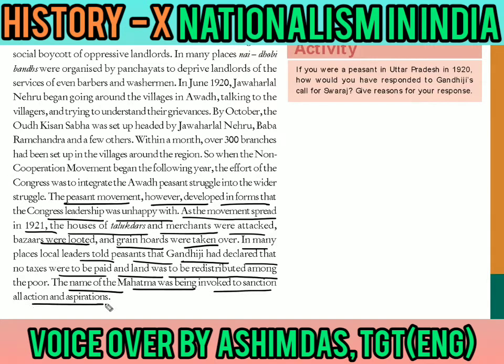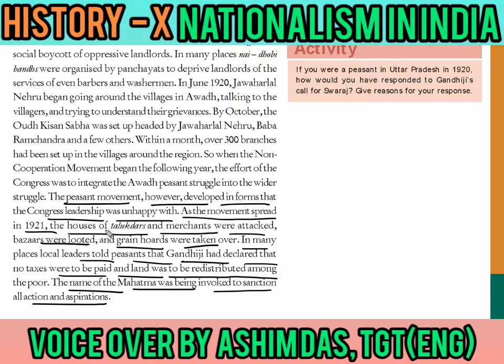So here we came to know that when the peasants heard that the non-cooperation Khilafat movement had started, they decided to join and integrate as the Congress wanted, and they integrated. The Congress also helped to join the Awadh Kisan struggle with the wider struggle of the non-cooperation Khilafat movement. However, things turned ugly when in 1921 the houses of the talukdars, the landlords, were attacked, and the merchants were also attacked, bazaars were looted, and everything was taken away.